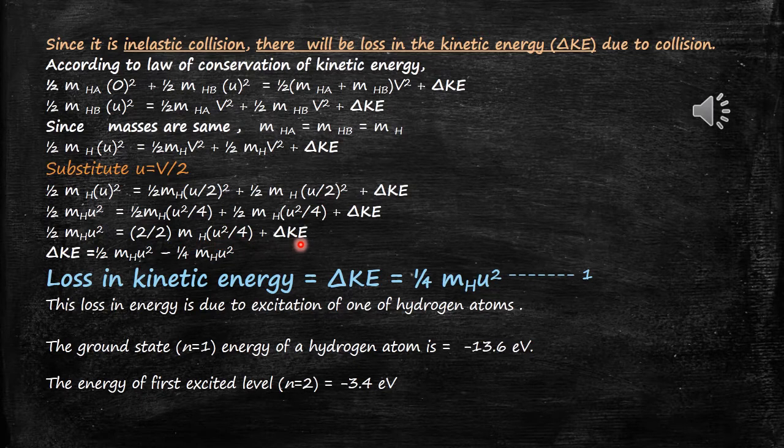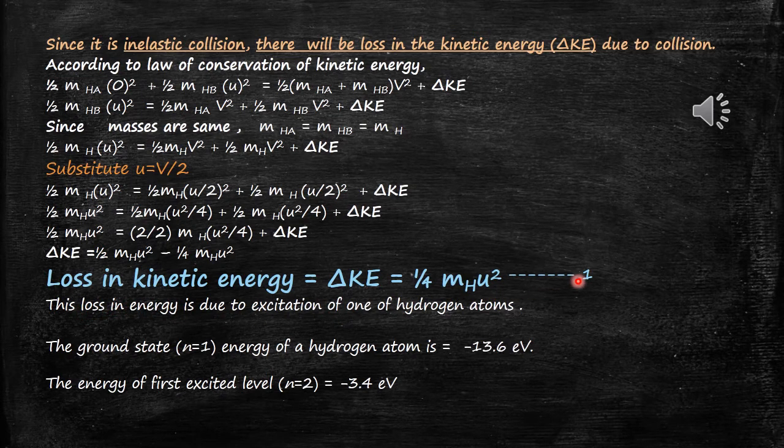Del Ke will be equal to half mH u square minus 1 by 4 mH u square. Now after subtraction you will get the loss in kinetic energy as the expression: del Ke is equal to 1 by 4 mH u square. This one can be taken as equation number 1.